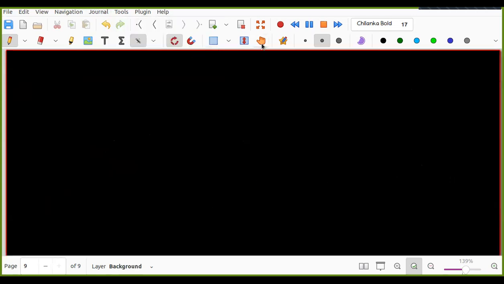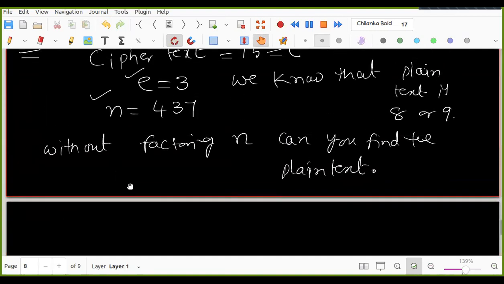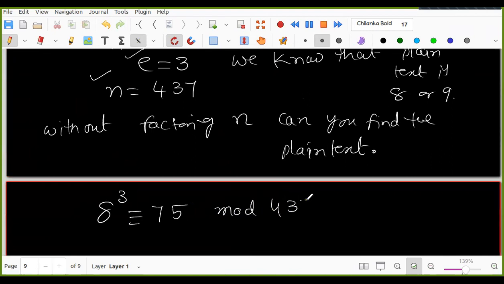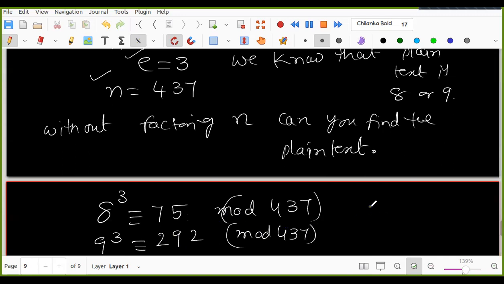We calculate 8 cube and 9 cube, and check whether it is equal to the ciphertext or not, right? So if you compute 8 cube, it is congruent to 75 mod 437. Similarly, if you compute 9 cube, you will get not 75, but some other value, 292, mod 437, right? So now the plain text is 8. Any questions?